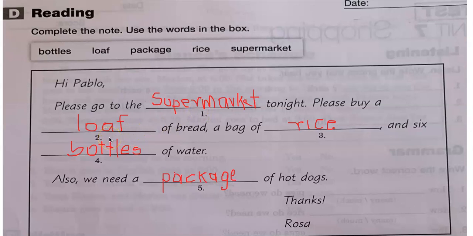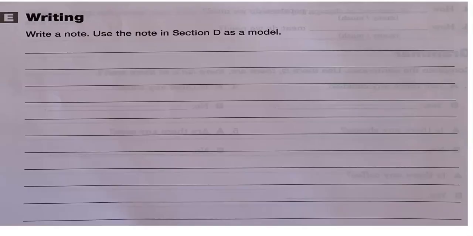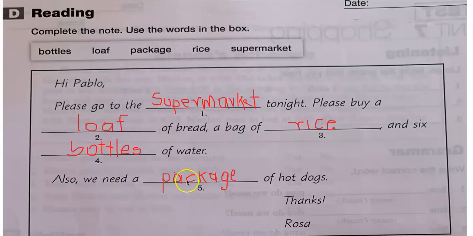Number 2, loaf, because always is loaf of bread. Number 3, rice. Number 4, bottles. And number 5, package. Okay, so if you have in this way, excellent. And here you have to write a note similar to this. You should have a note very similar to this, okay?